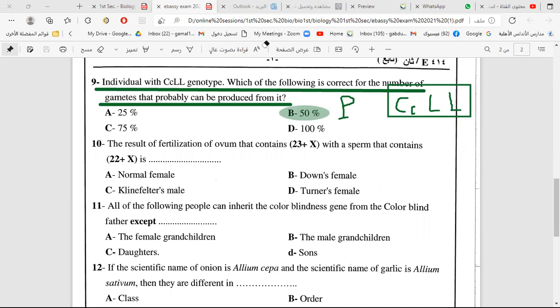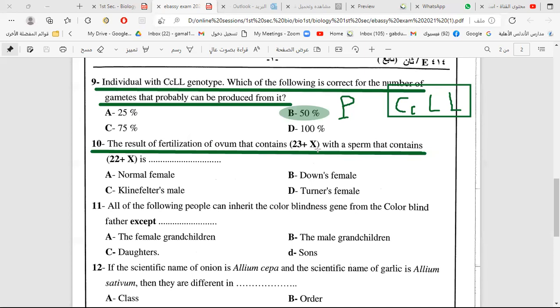Let's move to another question. The result of fertilization: an ovum that contains 23 plus X. Is it a normal or abnormal ovum?